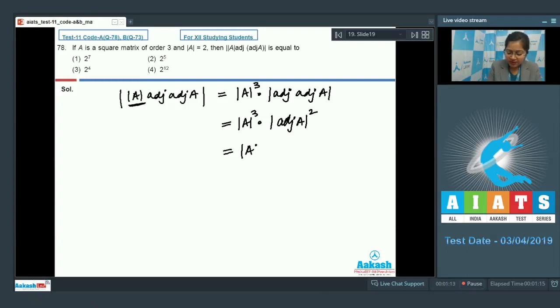This is equal to determinant A cube into adjoint A. Determinant will be equal to determinant A raised to the power n minus 1. That is again 2 into 2, that is 4. So this is equal to determinant A raised to the power 7. That is, determinant A is equal to 2. So this is equal to 2 raised to the power 7. So the correct answer is option number 1.